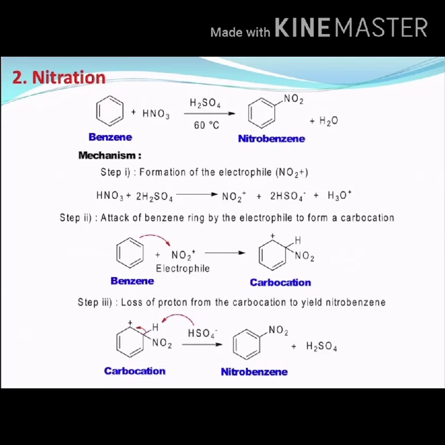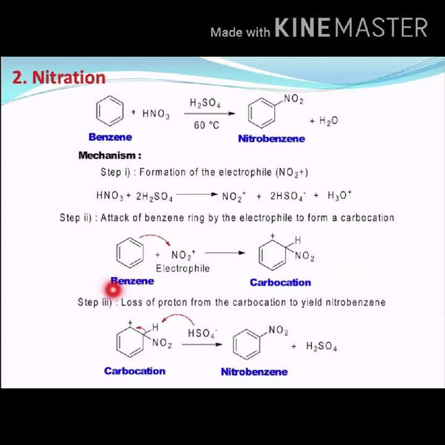Step 1 is the formation of a suitable electrophile. When nitric acid reacts with sulfuric acid, it forms an electrophile, which is called the nitronium ion, which is a cation, and thereby it forms hydrogen sulfate ion, or we also call it bisulfate ion, along with the hydronium ion. So here the nitronium ion is the electrophile.